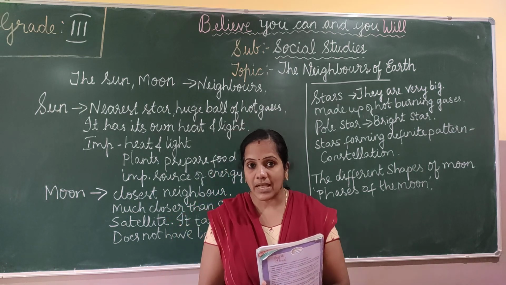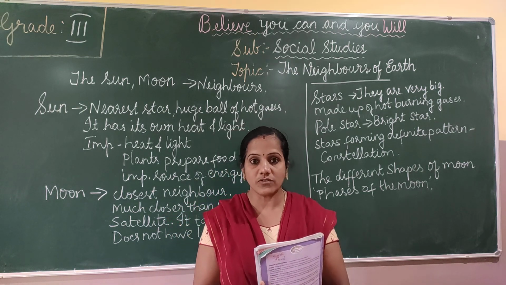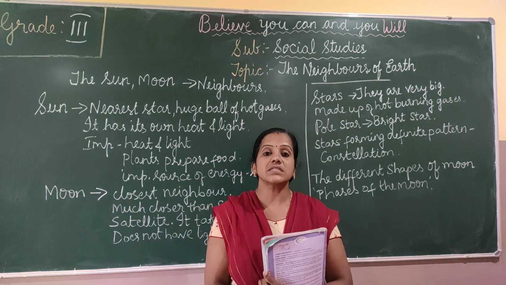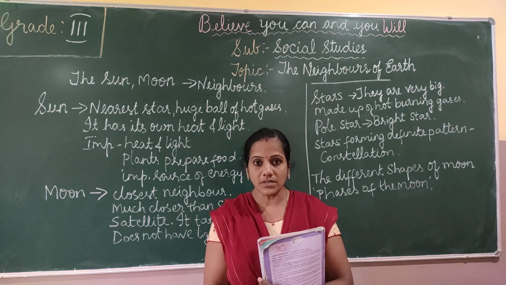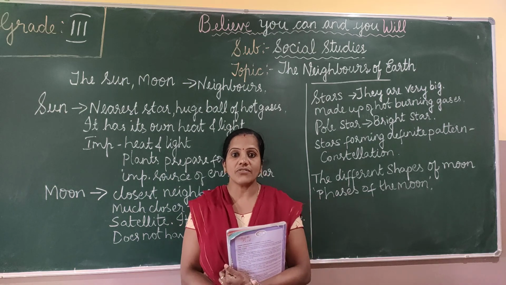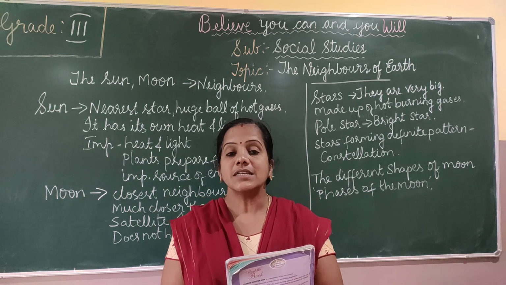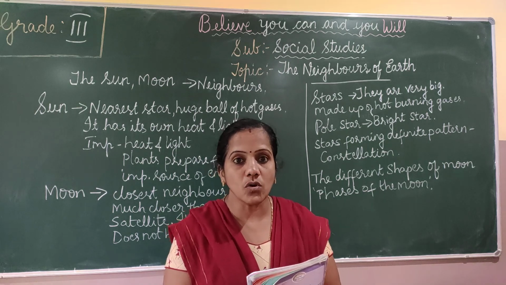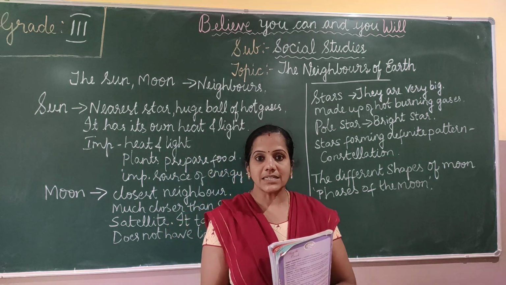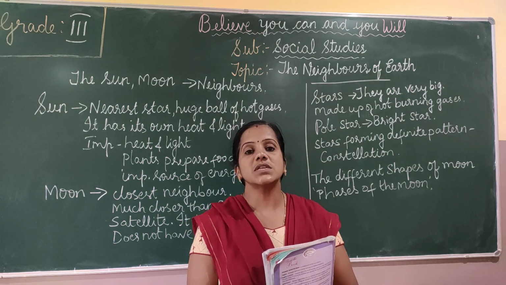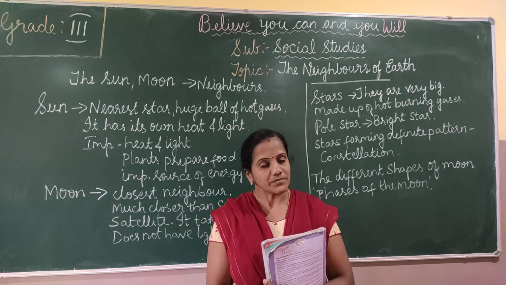And what about the plants? The plants prepare their food by using the sunlight, is it? And we human beings depend upon the plants for the food. The main source of the food is from the plants and animals. So the plants, if they want to grow, they need sunlight. So the plants prepare the food by using the sunlight.